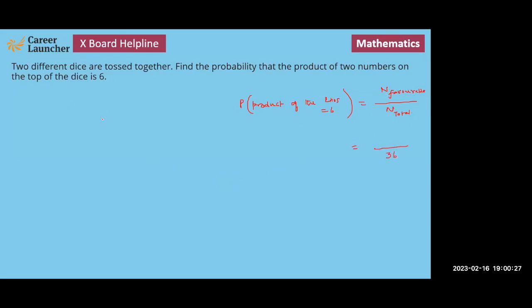Now we want to see what the favorable outcomes are. So the product to be equal to 6, it can be 1 into 6, or it can be 2 into 3, or it can be 3 into 2, or it can be 6 into 1. So you can see that there are 4 outcomes that are possible. So अपना जो probability है वो होगा 4 by 36. Hence my answer is 1 by 9.